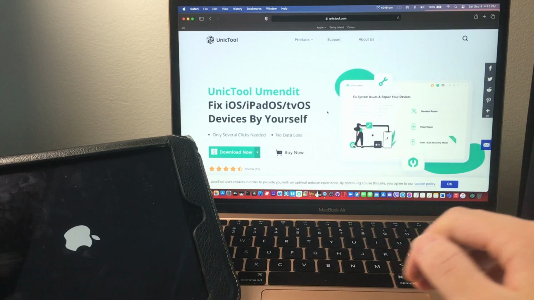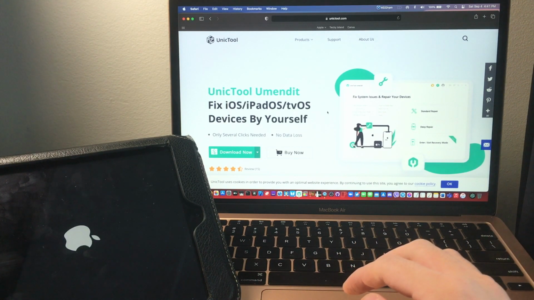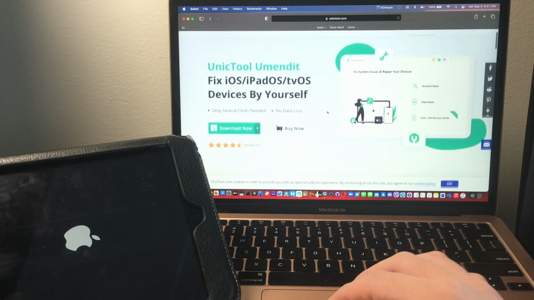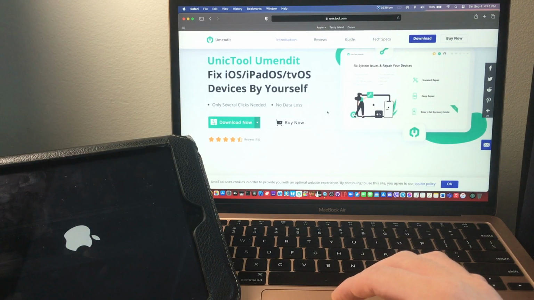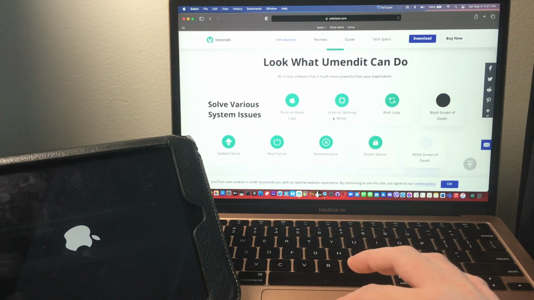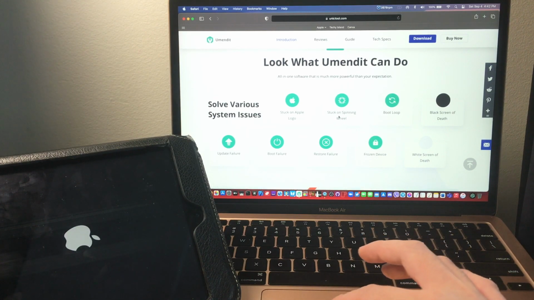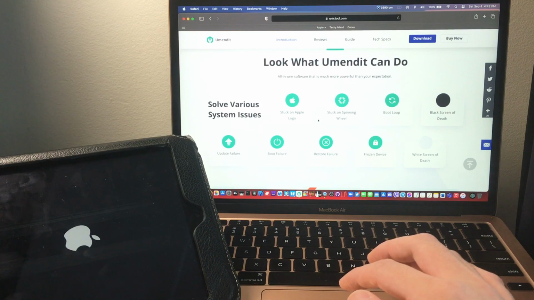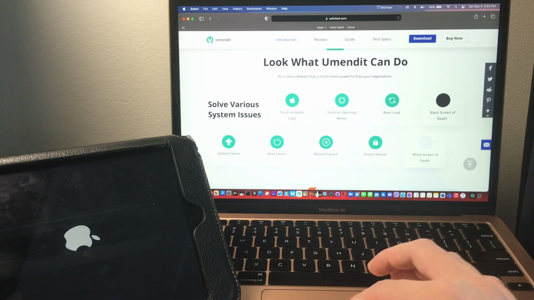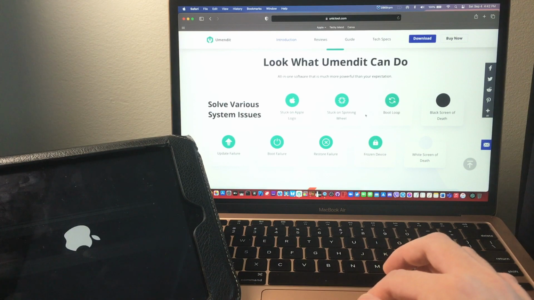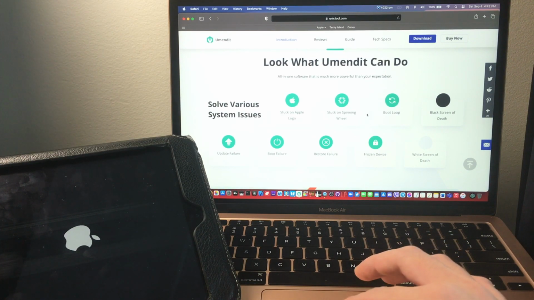In today's video, we are going to be taking a look at this paid software called Unictool Umendit. Unictool Umendit is a paid software for macOS and for Windows that you can use to fix system issues on your iOS, iPadOS, or tvOS device. It can fix issues such as a device stuck on the Apple logo, stuck on spinning wheel, a constant boot loop, black screen of death, update failure, boot failure, restore failure, a frozen device, and white screen of death.